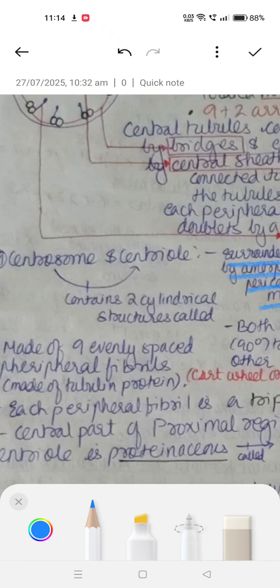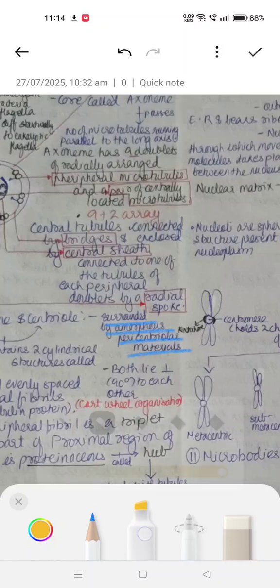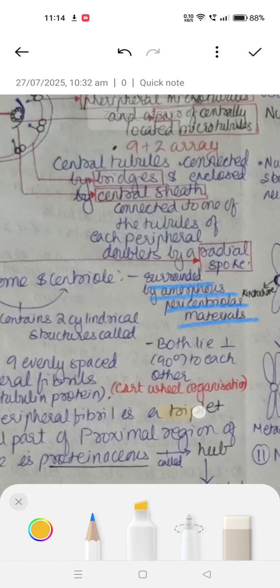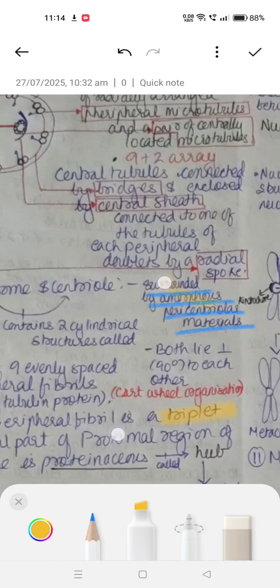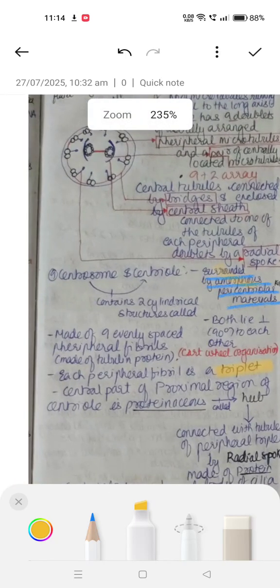Each peripheral fibril is a triplet. Very important. Each peripheral fibril is a what? It is a triplet. Okay, and the central part of the proximal centriole is proteinaceous, called the hub, which is connected with the tubules of the peripheral triplets by radial spokes made up of proteins. Centrioles form the basal body of the cilia and flagella and spindle fibers that give rise to the spindle apparatus during cell division in animal cells.